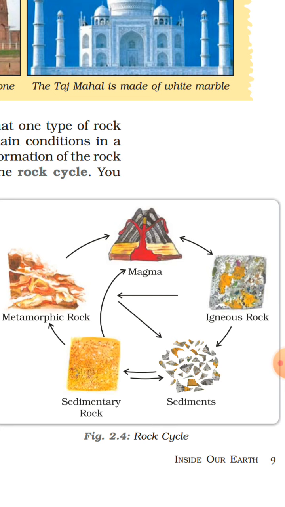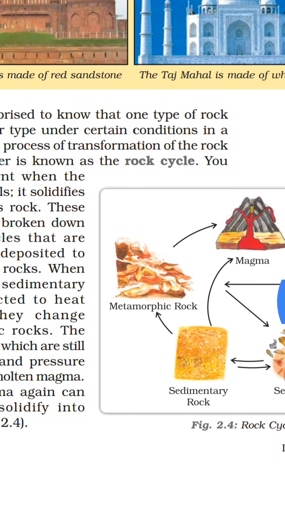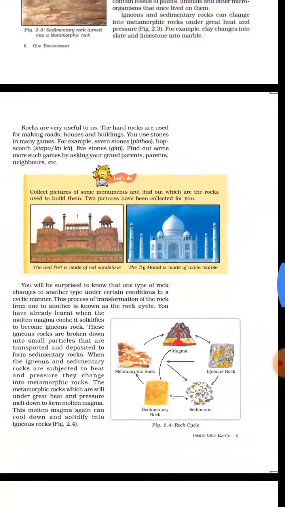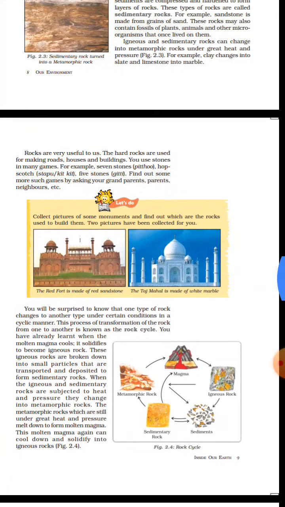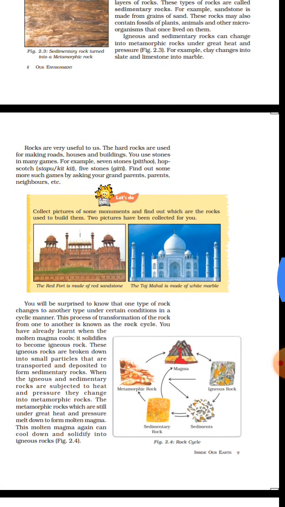And when this magma cools down inside the earth crust, they are called intrusive igneous rocks. And the example of intrusive igneous rocks is granite. And granite is also used in our kitchens, for example, for making paste or powder of the spices.